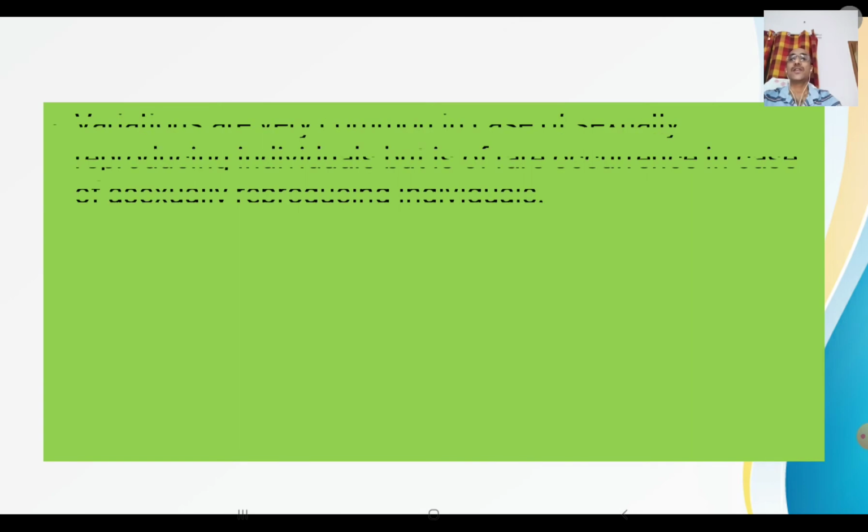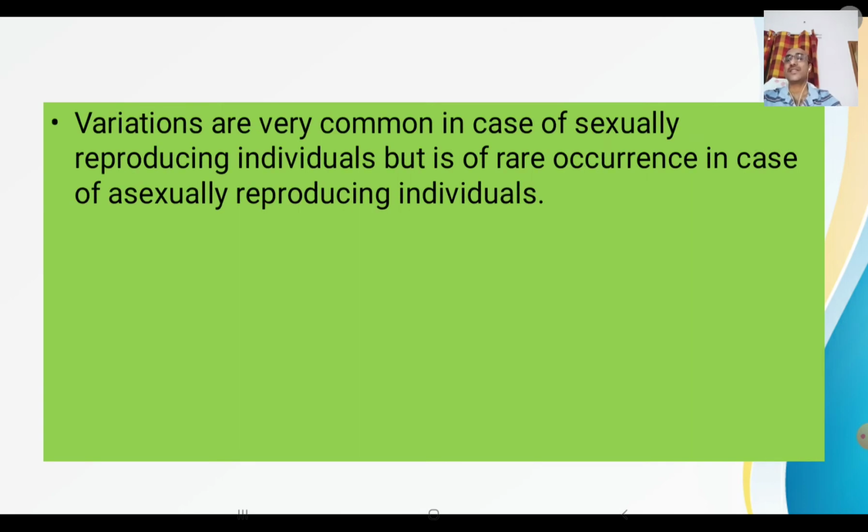Variations are very common as far as sexually reproducing individuals are concerned. In case of sexually reproducing individuals, the variations are very much common. But in case of asexually reproducing individuals, variation is of rare occurrence. Why?